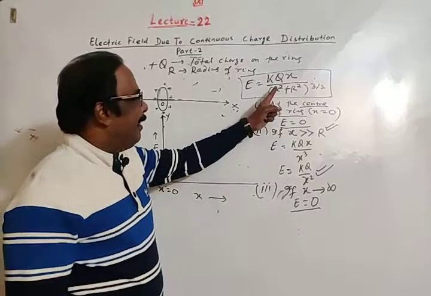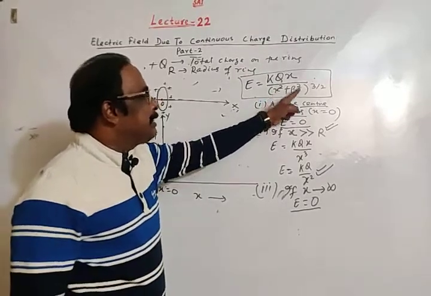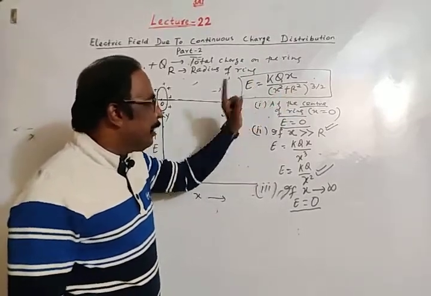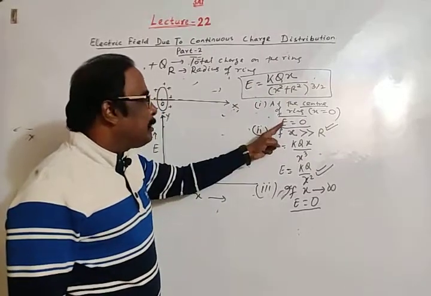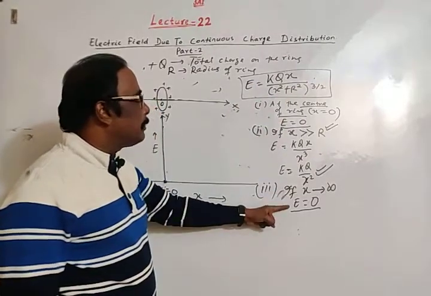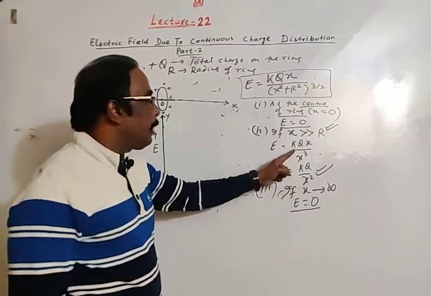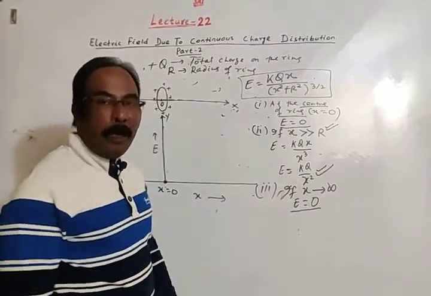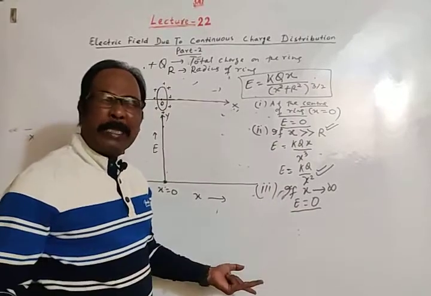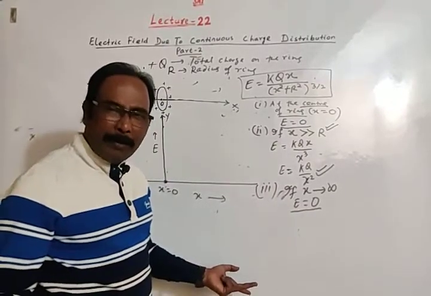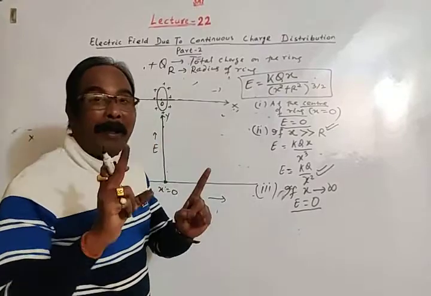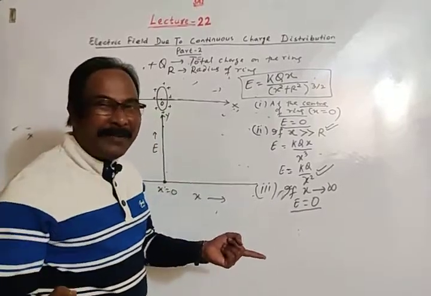Then where is electric field maximum? This is any point x. X is comparable to r. This is formula for electric field. Electric field is 0 at center. Electric field is 0 at infinity. Electric field is kq by x square if x is much greater than r. But what is maximum value of resultant electric field, and where can we get maximum electric field?